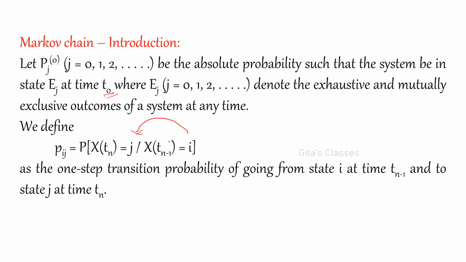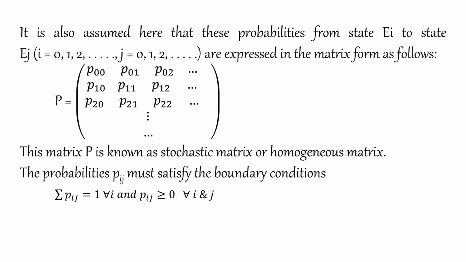And we define Pij as the probability that the system moves from state i to state j. At time Tn minus 1 it is in the state i, and at time Tn it moves to the state j. This is the one step transition probability. One step, as in the example I gave, means moving from state i to state j. What is the probability that it moves from Ei to Ej?